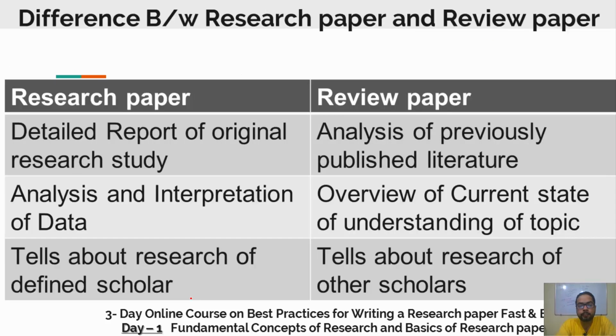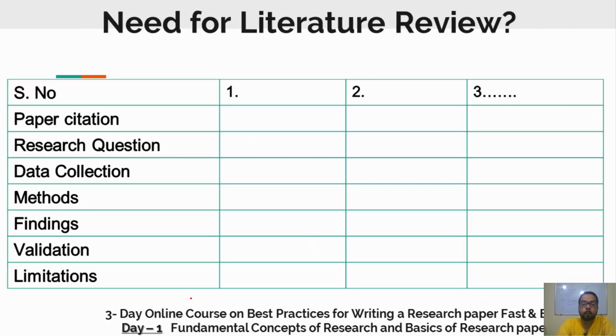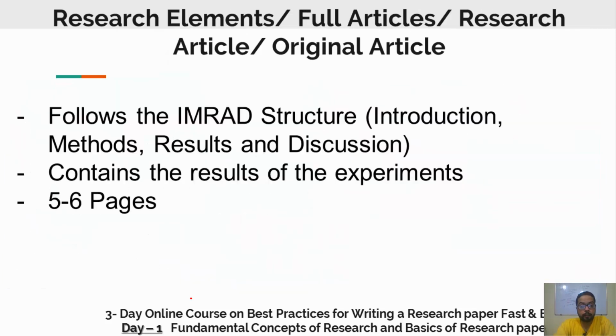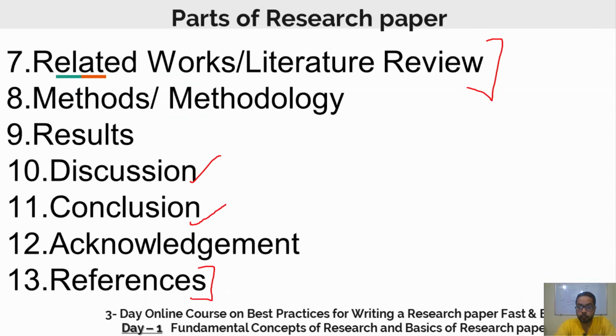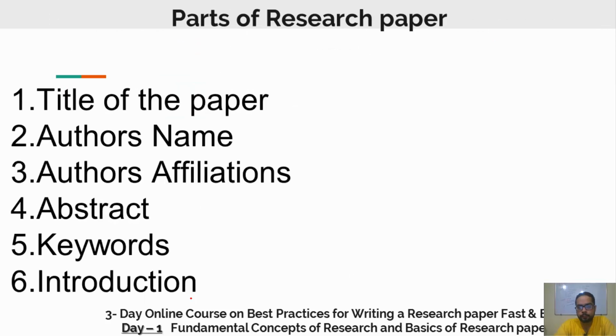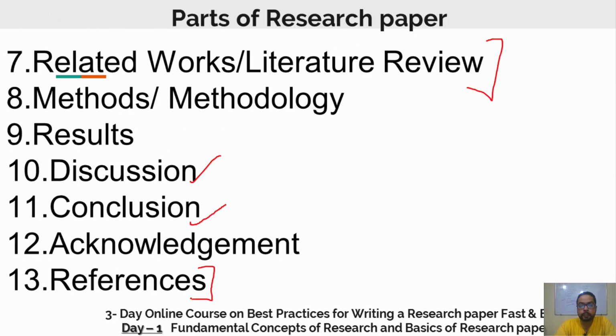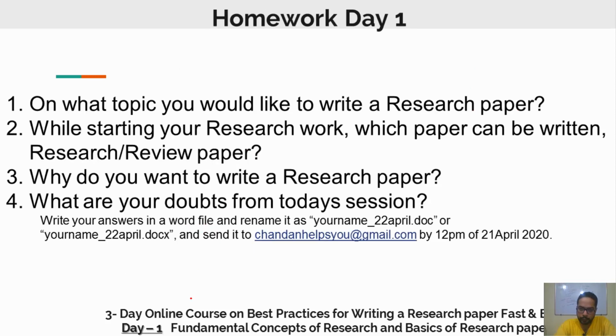I gave you a very nice table on how you can do your literature review. I'm telling you, if you try to follow this table, your work will be very, very easy. I assure you that. Another thing we talked about was the parts of the research paper. So these were the contents of the first day.